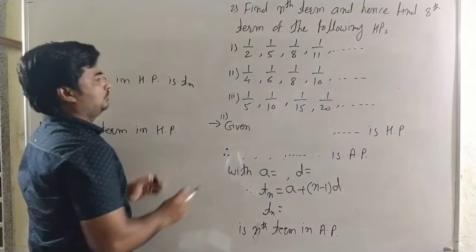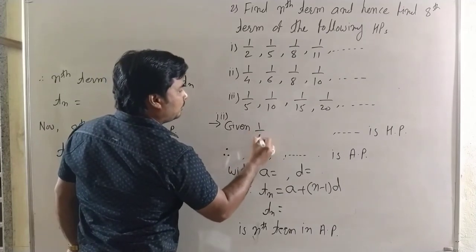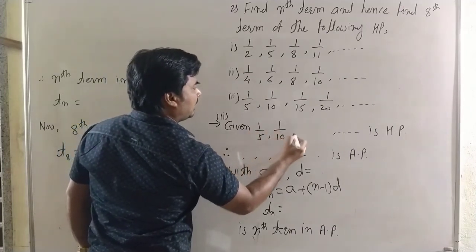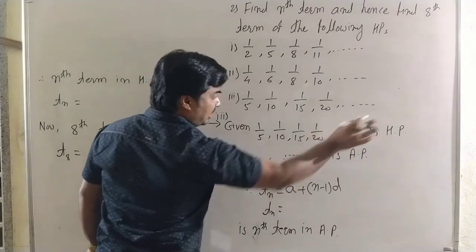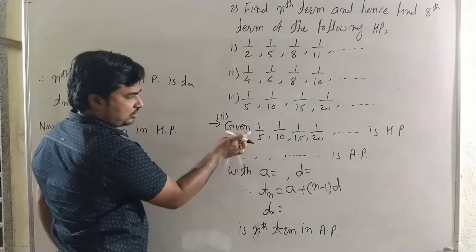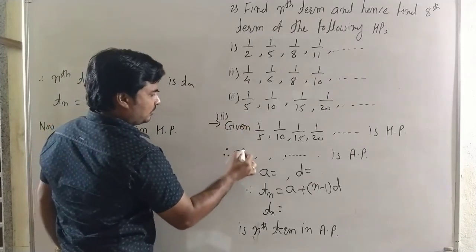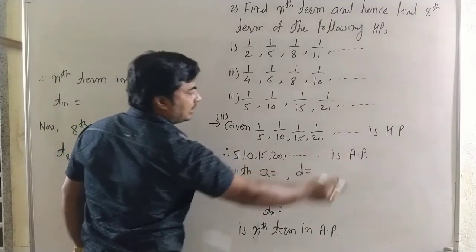See carefully, the third example: 1 by 5, 1 by 10, 1 by 15 and 1 by 20 are in harmonic progression, so their reciprocals 5, 10, 15, 20 are in arithmetic progression.